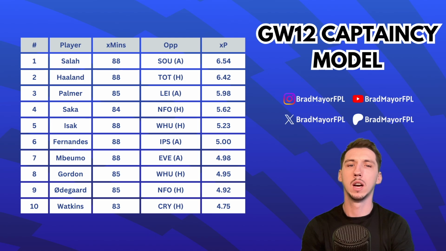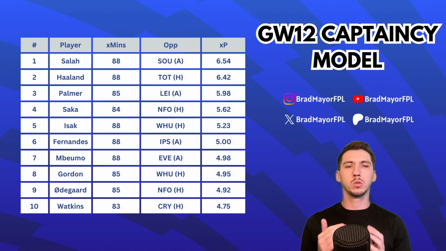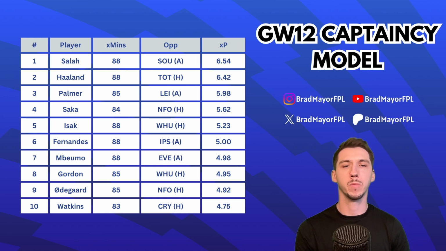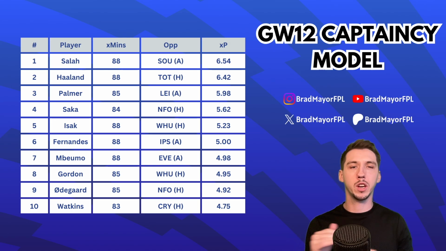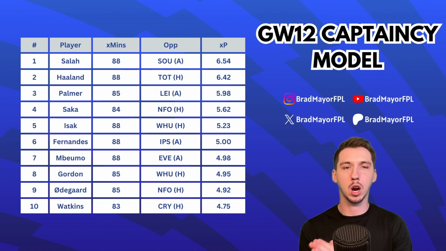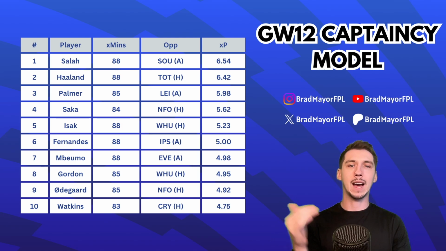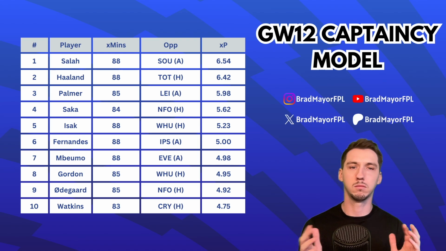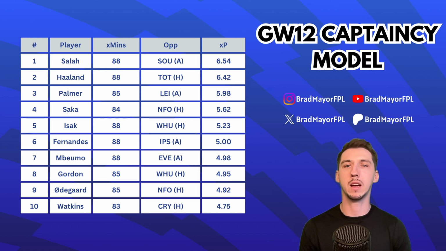As I've mentioned before, this model, I think, undervalues forwards a little bit. I'm not sure what that is. Obviously we know that forwards don't get a clean sheet point, and they also get 1 less point for a goal than midfielders do. But that is baked into the model anyway, so I'm not sure why it undervalues them so much. Obviously Haaland is a different story. He's always up there. But in terms of other players, it does tend to undervalue forwards a bit.